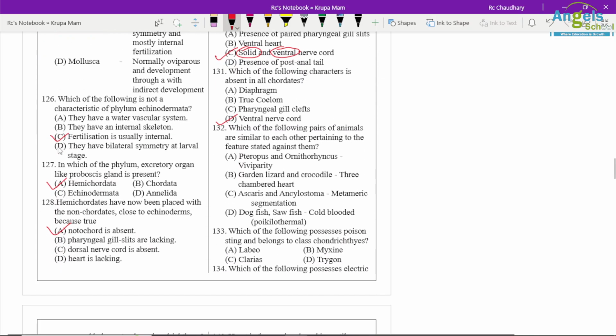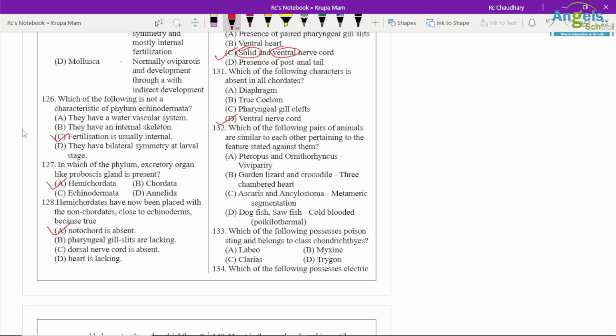Which of the following pairs of animals are similar to each other pertaining to a feature? Pteropus, Viviparous, correct option.